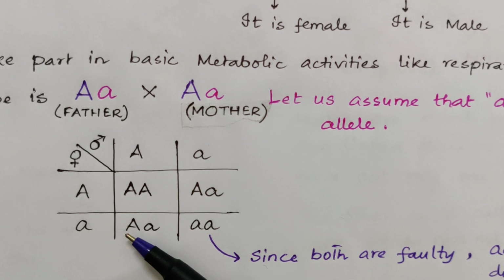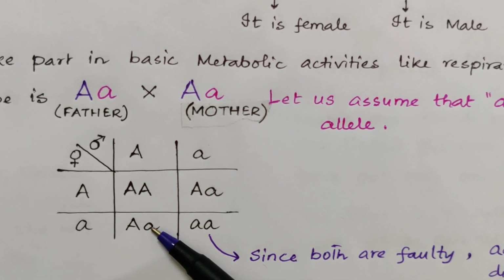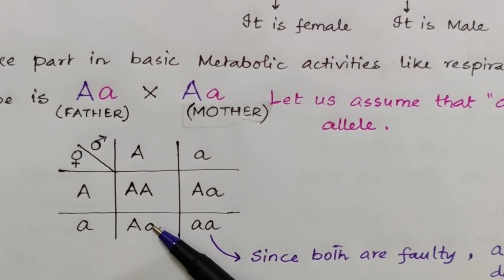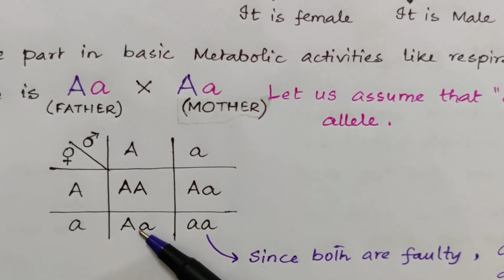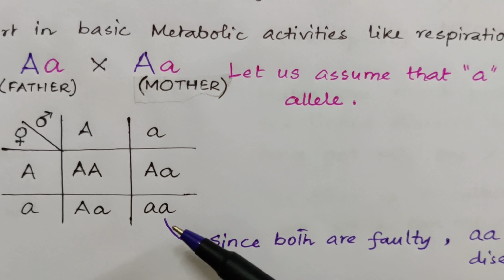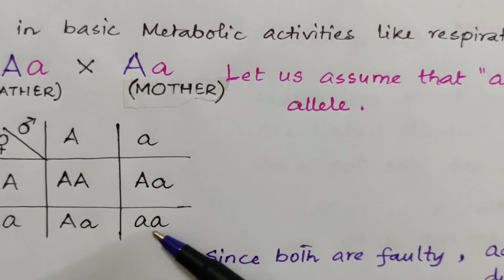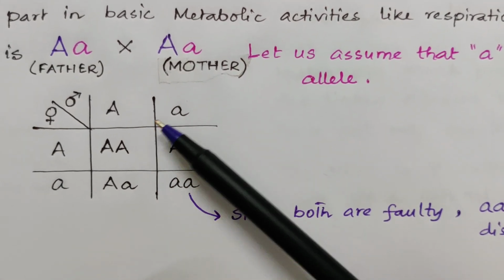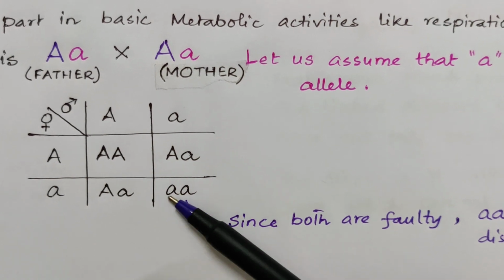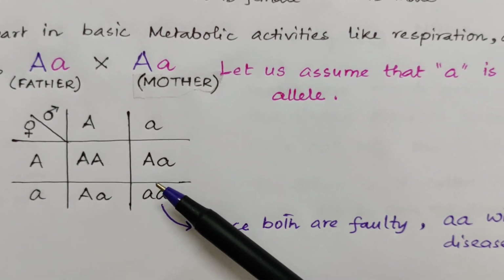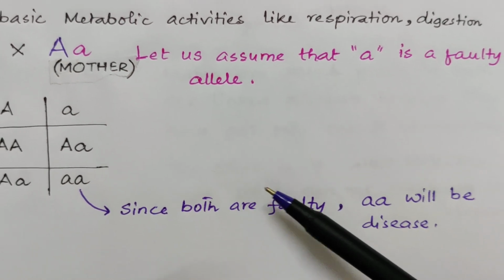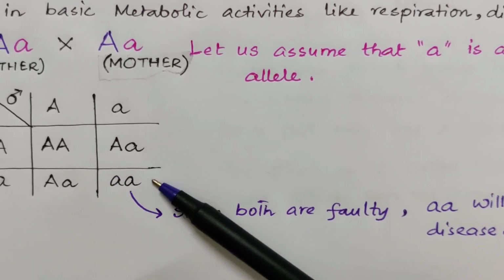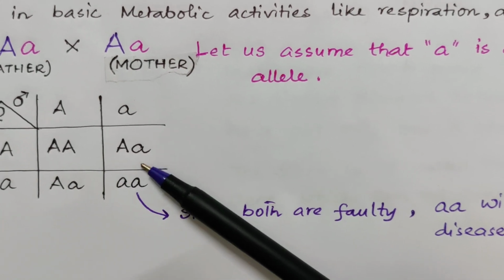In the third case again, capital A and small a are present. The small a is being dominated by capital A. So this also is a normal offspring. Now in the fourth case, both the alleles are faulty, the small a, so this offspring will be a diseased offspring.